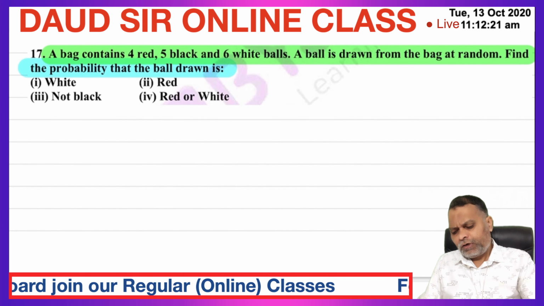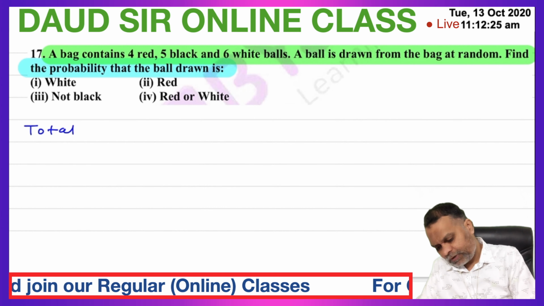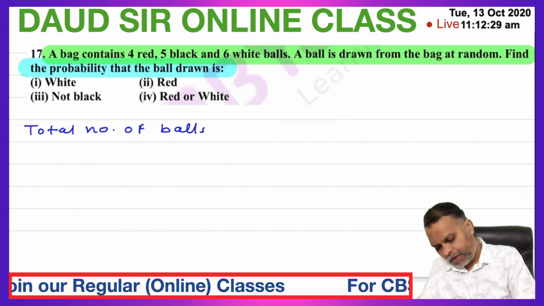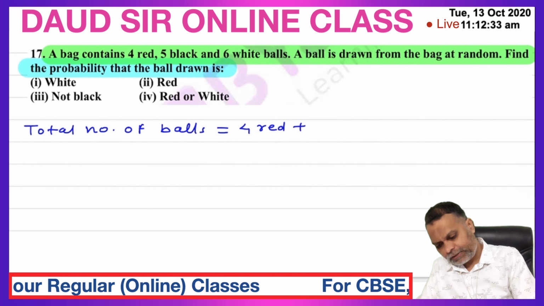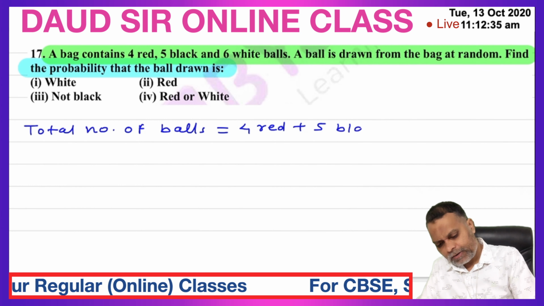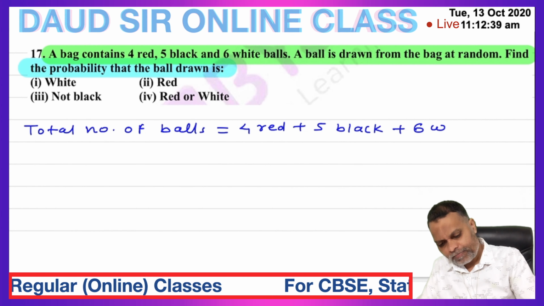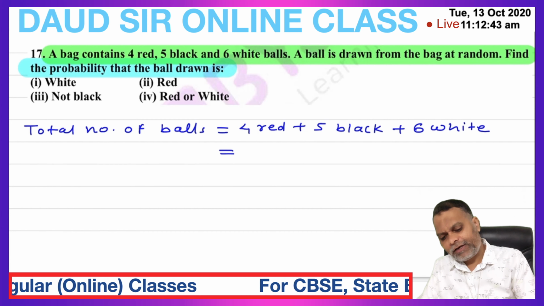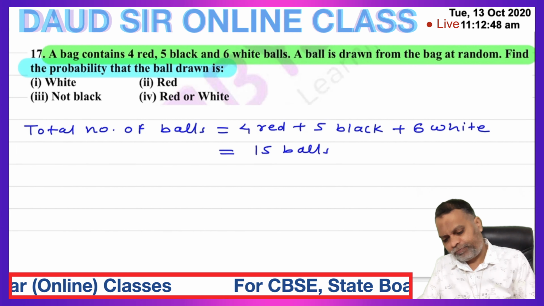So total number of balls is equal to 4 red plus 5 black plus 6 white. Sum up 4 plus 5, 9, 9 plus 6, 15 balls. Total number of balls 15.